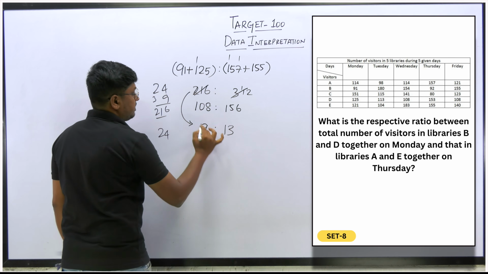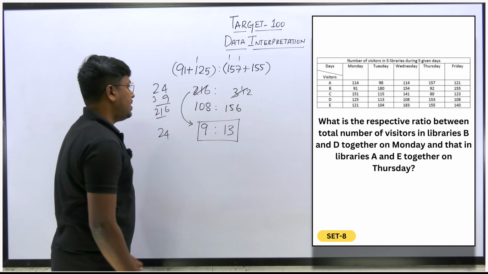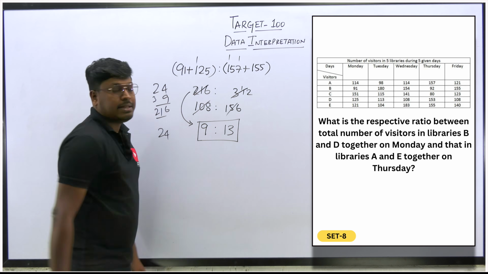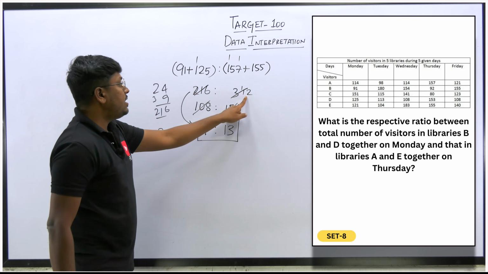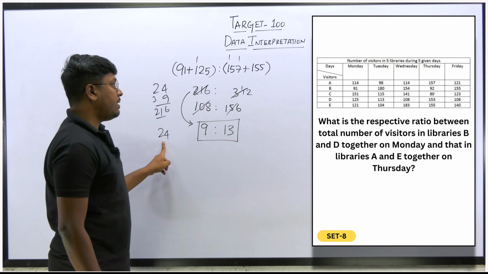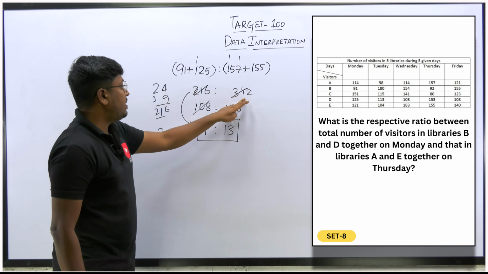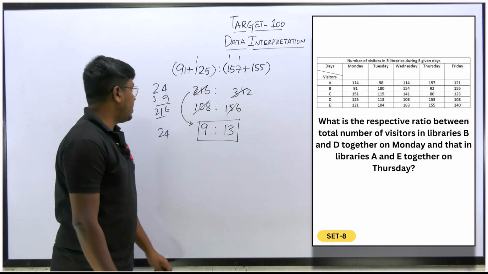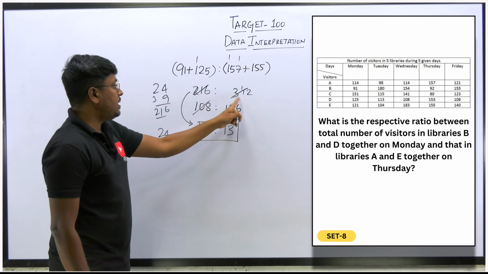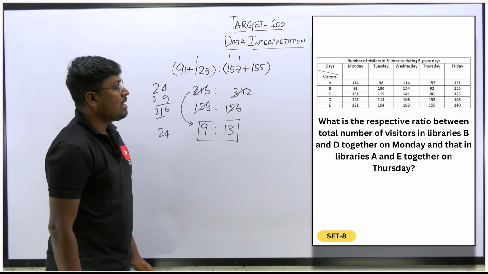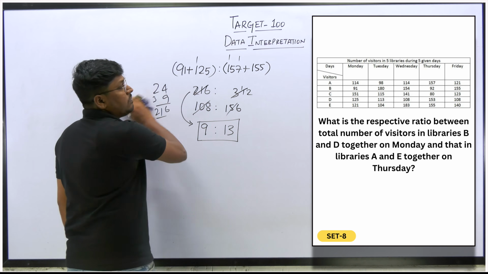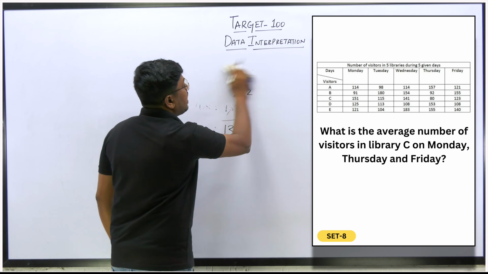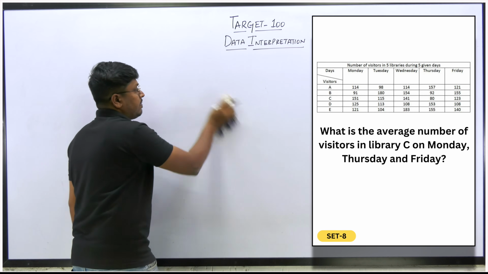24, 13. So 9 is to 13, or else you can cancel it on the 12 table. If you cancel it on the 12 table, 9 times, 12 table 13 times, it's your wish. Only after seeing 312, I know 312 will be cancelled by the 13 table: 24 into 13 will be 312. I was just checking 216, and it also cancels by the 24 table: 24 into 9 is 216, 24 into 13 is 312. So the answer for question number 2 will be 9 is to 13. So easy, because by looking at the chart we just add all the values and find the ratio.